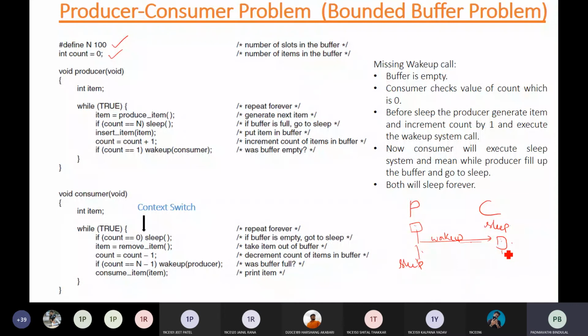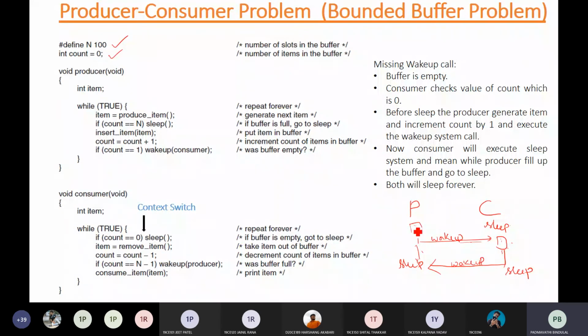Now when the consumer has woken up and taken the item, after that it finds that the buffer is empty, so the consumer has no work to do. It will give a wake up call to the producer to wake up and produce some data item, and meanwhile the consumer will be in the sleep state. So this is the normal procedure.